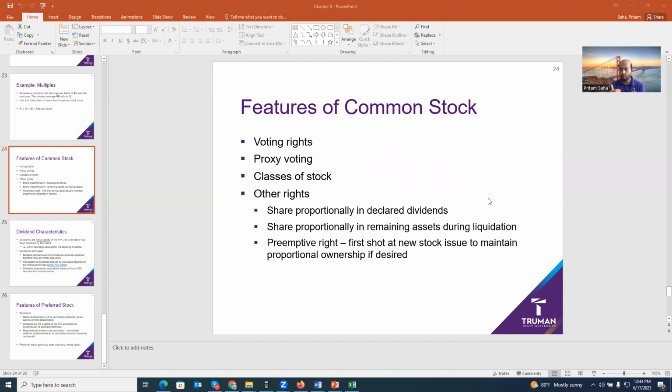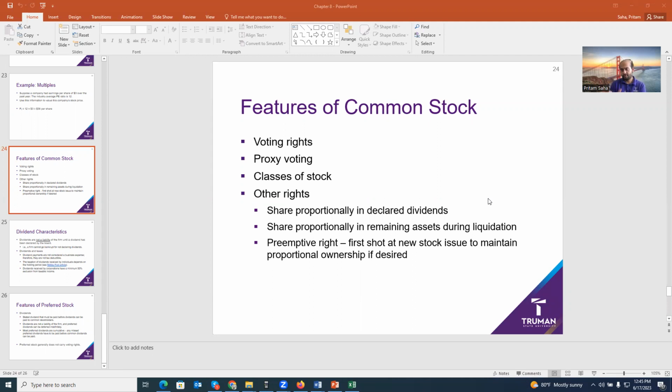So basically, when you say stockholders or common stockholders, we're talking about the people who actually own the company. So at the end of the period, they actually enjoy dividends and they are the owner of net income. And even if there is a loss, a net loss, they will take care of that net loss. So they are the actual owner of the company. So when you say stock, we basically refer to common stock, but stock could be of two types: common stock and preferred stock. So common stockholders are basically the actual owners of the company.